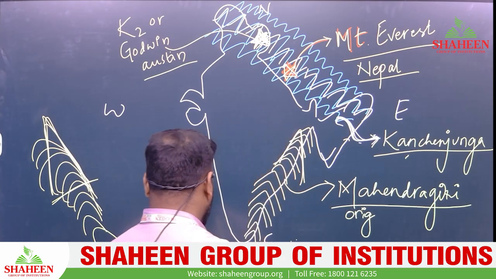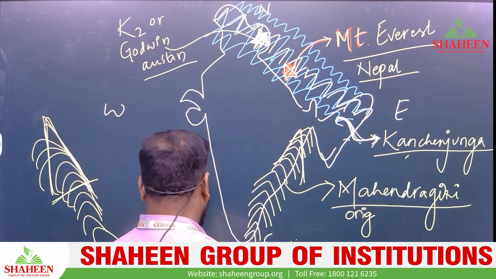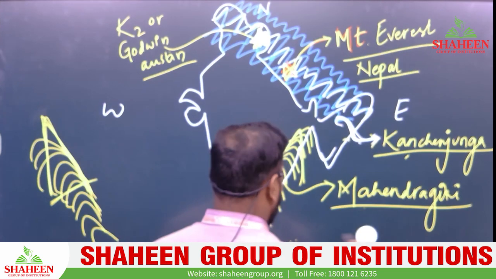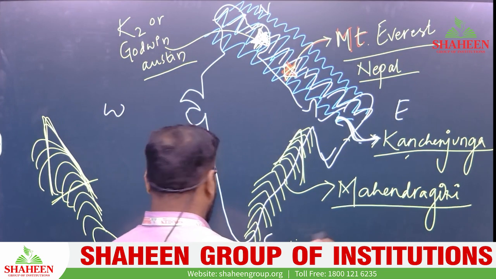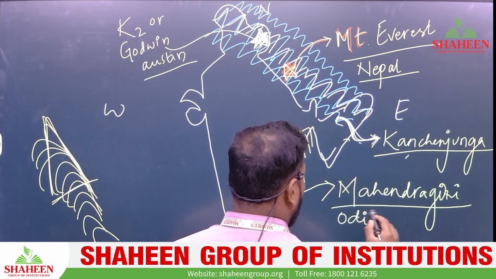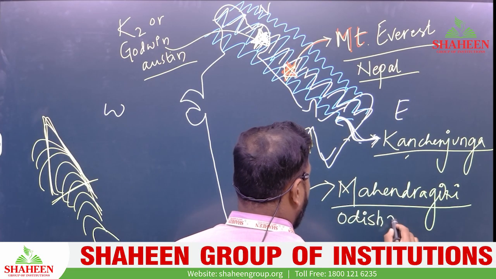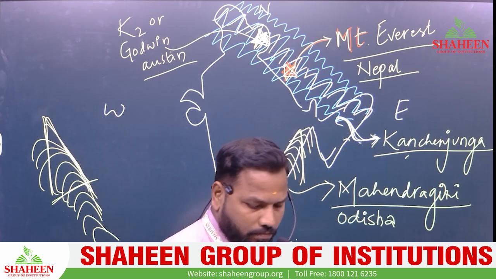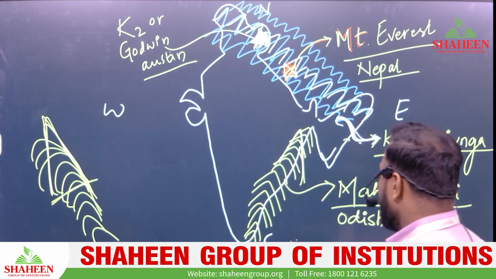Mahendragiri is in Odisha. It's no more Orissa, it is Odisha now. Mahendragiri is in Odisha.